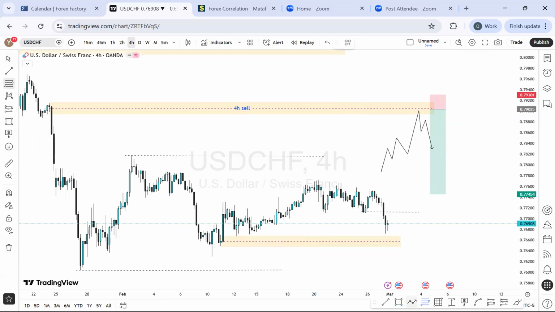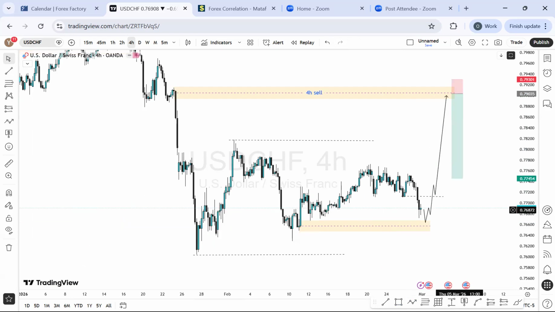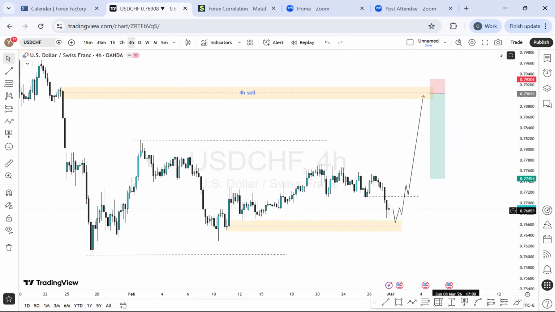If we have something like this in the market, where the market creates something like this, a bit of a low, and then it continues, it can get all the attention it wants into this level. So that means we can be seeing the price getting here, and from there we have our momentum. So USDCHF, this is my projection on it for the week going forward. And from here we want to see a sell, right?